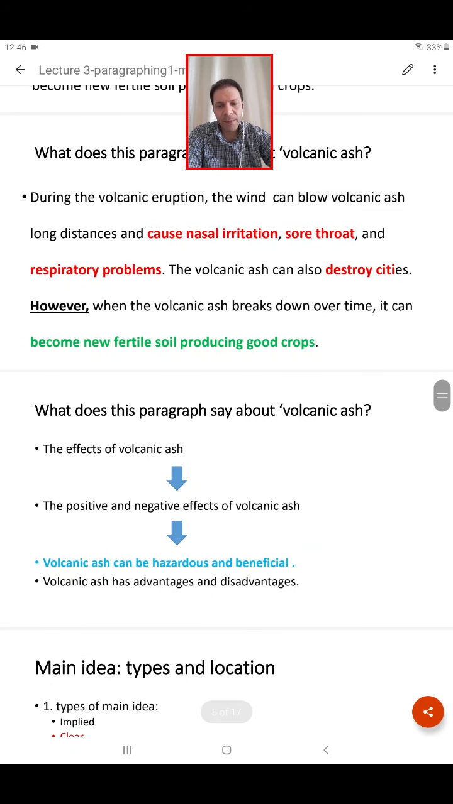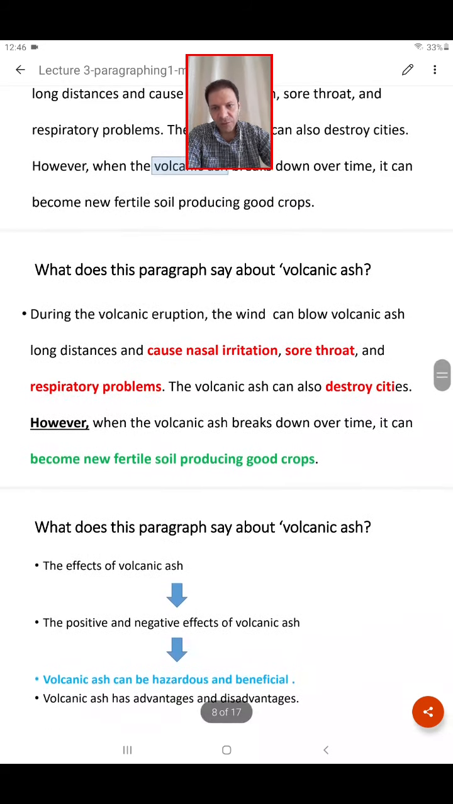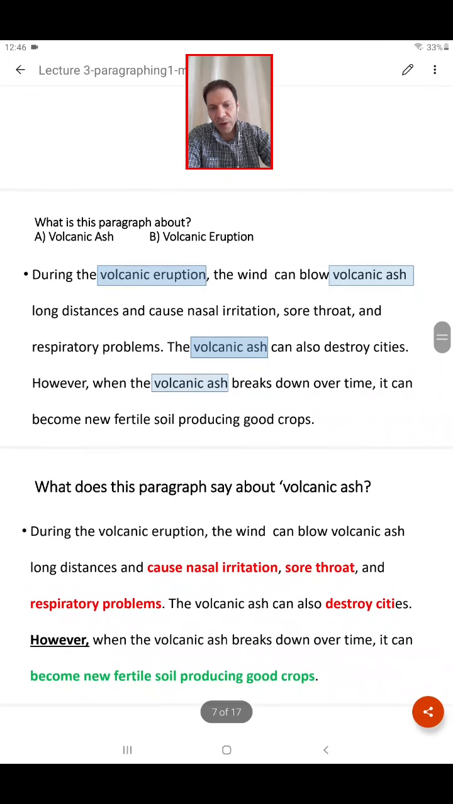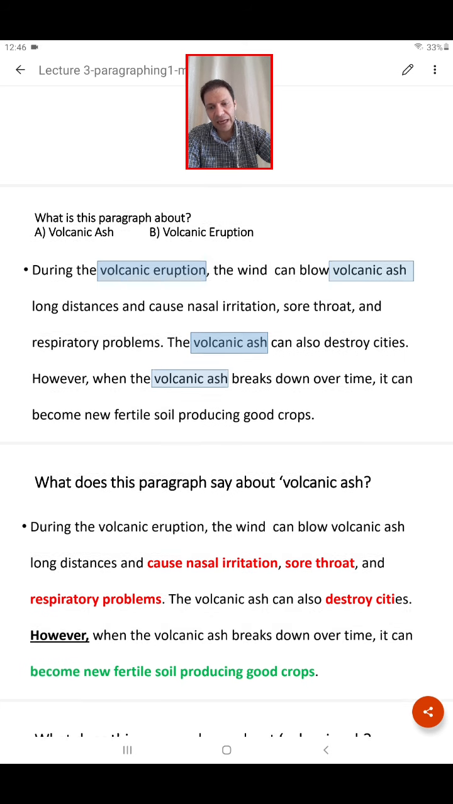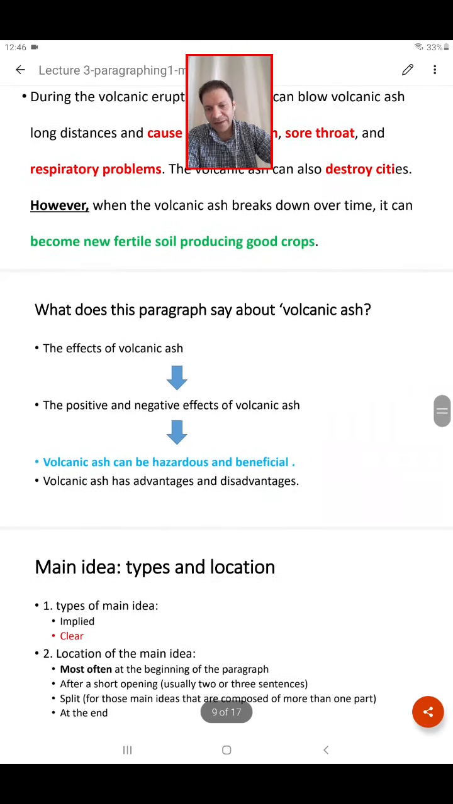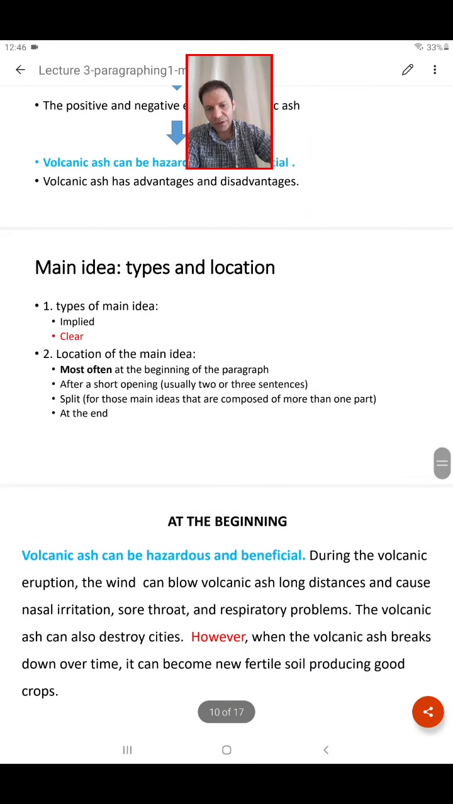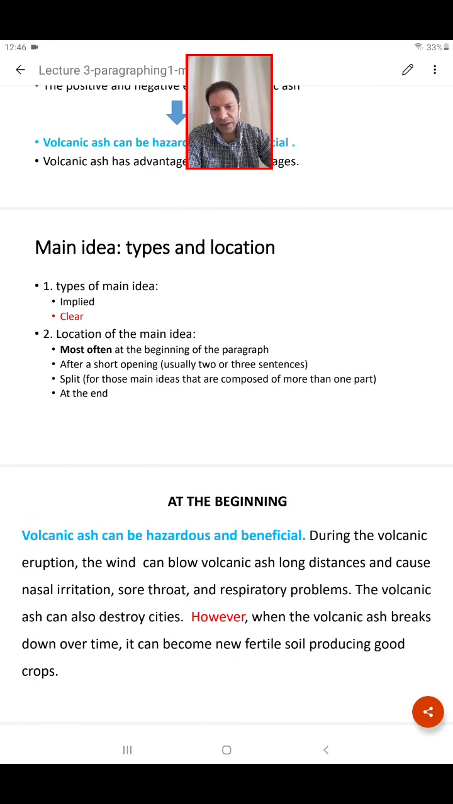So this can be our topic sentence or our main idea. But of course you cannot see it here. Nowhere in this paragraph does it say volcanic ash can be advantages or disadvantages. So you have to figure it out. But sometimes, of course, it appears at the beginning. Okay? For example, like this one. At the beginning, volcanic ash can be hazardous and beneficial. Then continue, during the volcanic eruption, the wind can blow volcanic ash long distances and cause nasal irritation and so on. So please everybody don't forget that here the topic sentence appears at the beginning.